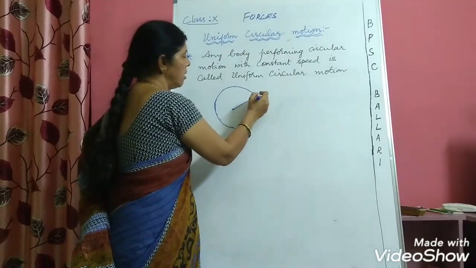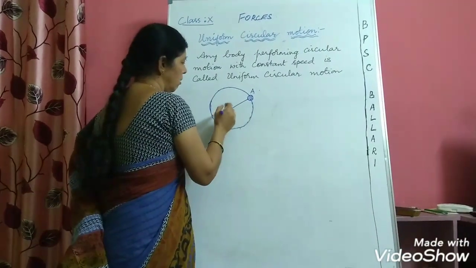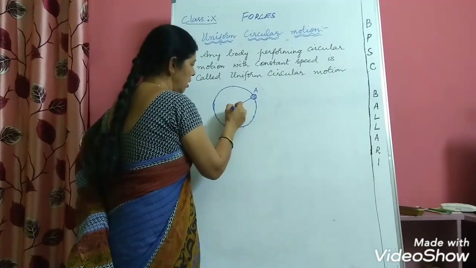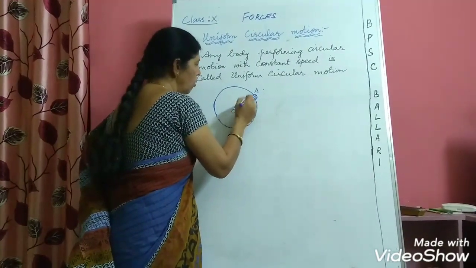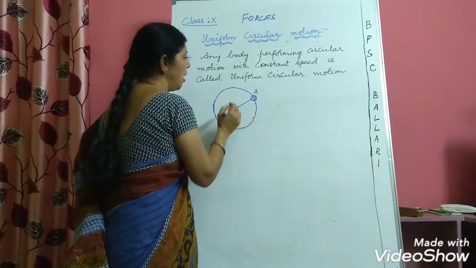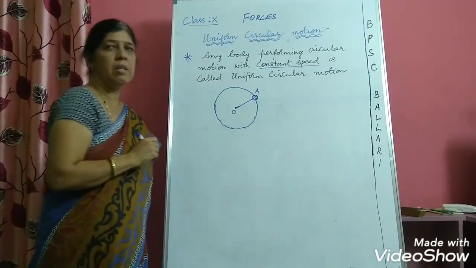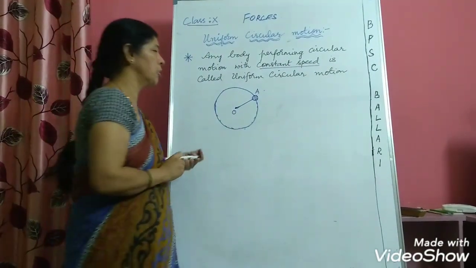Here I will name the ball A. This is the center of the circle, we call it O. Now this ball performs a circular motion and we should remember that the speed will remain constant. So this is uniform circular motion.